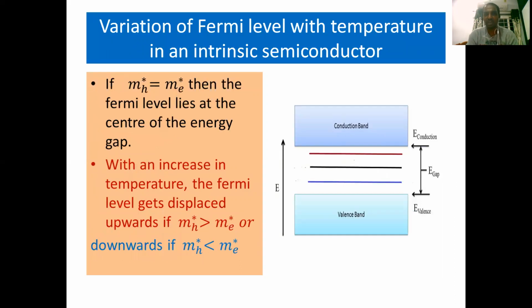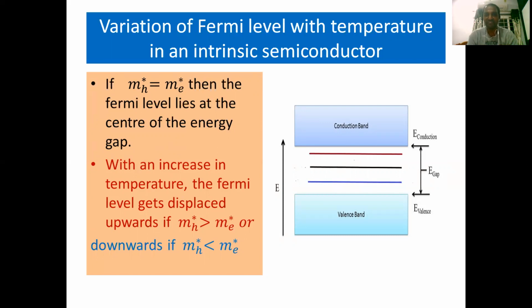If you observe the variation of the Fermi level with temperature in an intrinsic semiconductor, when the effective mass of a hole is exactly equal to the effective mass of an electron, the Fermi level lies exactly at the center of the energy gap. With an increase in temperature, the Fermi level gets displaced. That means the position of the Fermi energy level varies with temperature in two scenarios.